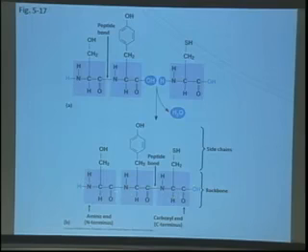Does anybody know why we call those the backbone? Anybody? So basically, if you look at the drawing, you'll see that the backbone is basically the same. As we build up this polymer, the backbone is the same for every amino acid. What's changing is the side chain over here. Okay, so these are the side chains. So these backbone atoms are common to all polypeptides, but each polypeptide, depending on its amino acid composition, is chemically distinct based on the properties of the side chains in that particular polypeptide.